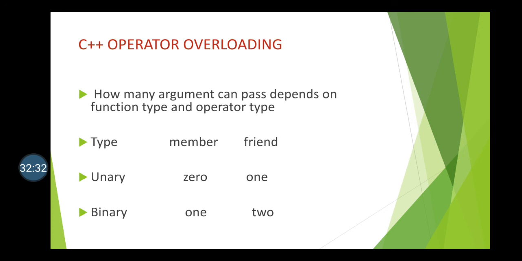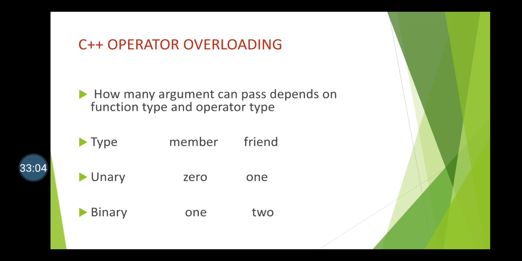When my function is member and operator is unary, that time I can pass 0 arguments. No argument I can pass. And when my function is friend, operator is unary, I can pass 1 argument. When my function is member function, operator is binary, I can pass 1 argument. And when my function is friend, operator is binary, I can pass 2 arguments.